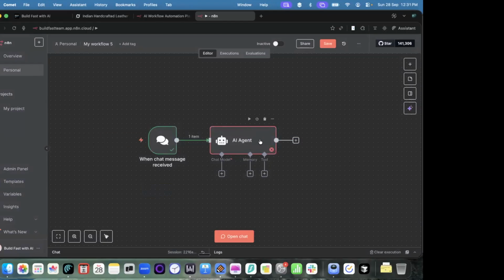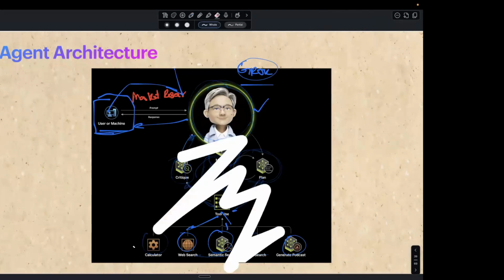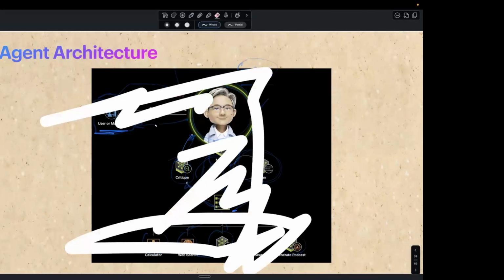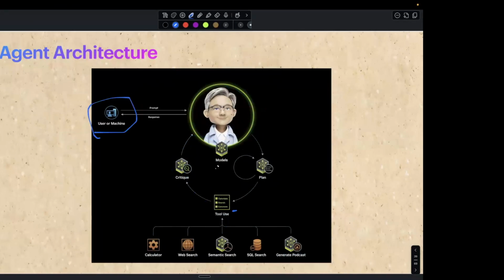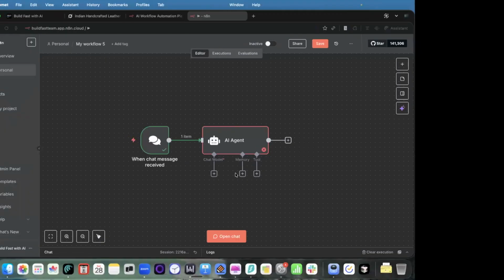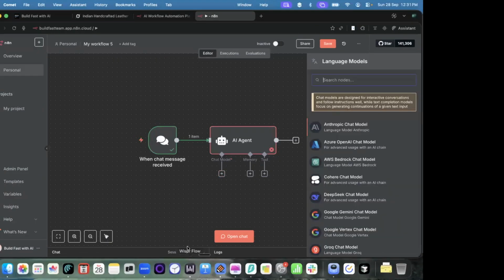But any AI agent should have these components, right? Any agent should be connected to an LLM. It can be connected to Grok, an OpenAI model, or anything. So let me clear this. In our chatbot, we have attached this input message. Now we want to connect it to a model. Which model should we give the task of researching?